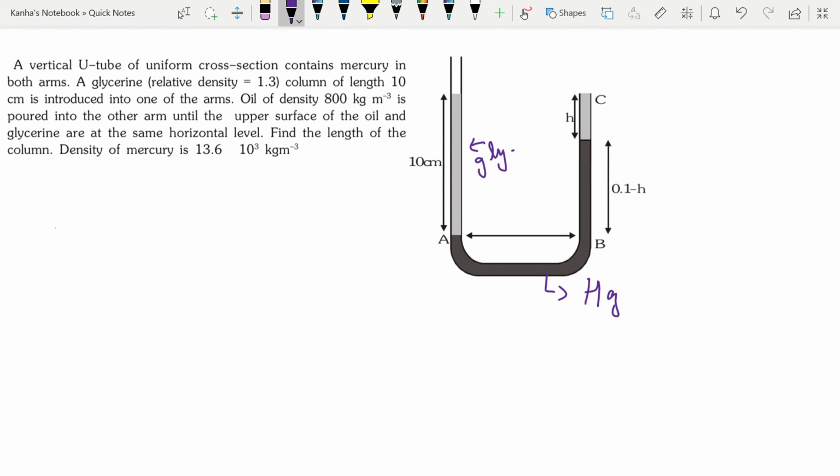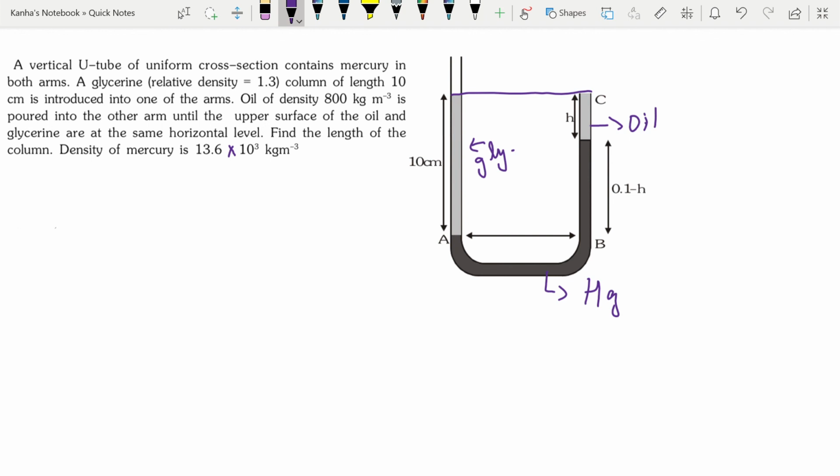Oil of density 800 kg per meter cube is poured into the other arm. This is oil, until the upper surface of the oil and glycerin are at the same horizontal level. So they are at the same horizontal level now. Find the length of the column. The density of mercury is given as 13.6 into 10 to the power 3 kg per meter cube.